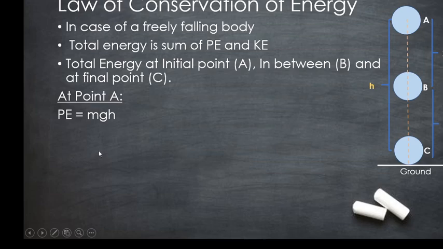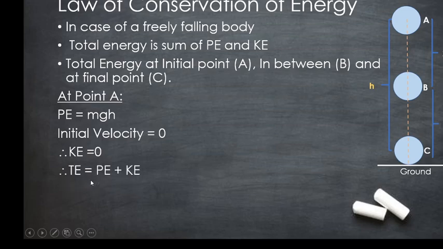Also, let us find the kinetic energy at point A. Since it is a freely falling body, its initial velocity is 0. Therefore, half mv square, where v is equal to 0, we will get kinetic energy is equal to 0. Therefore, the total energy is the sum of potential energy and the kinetic energy at that point, that is Pe plus Ke, which is mgh plus 0. So the total energy at point A is mgh. Let it be equation 1.